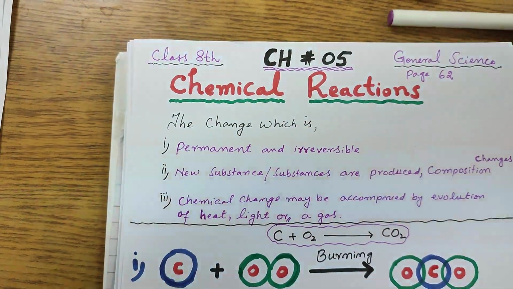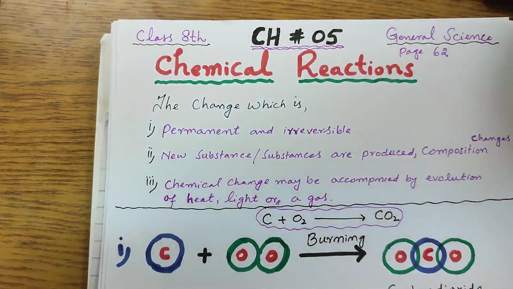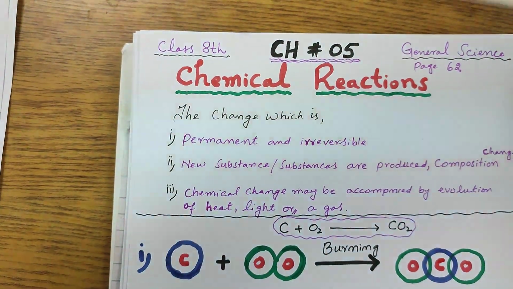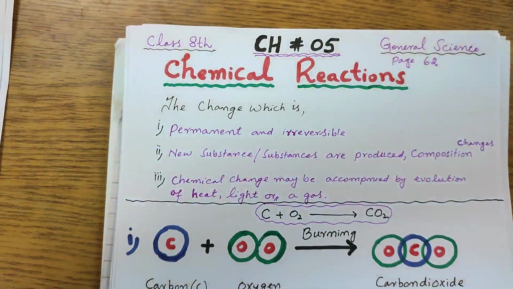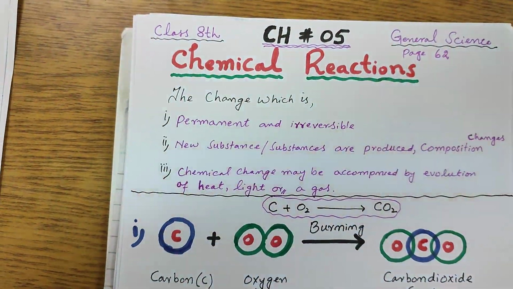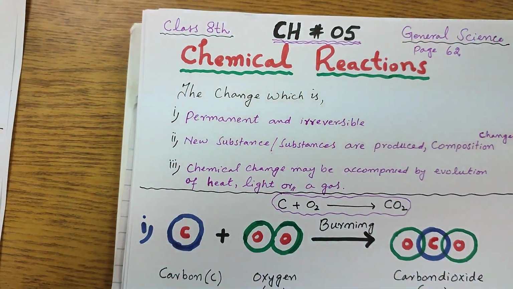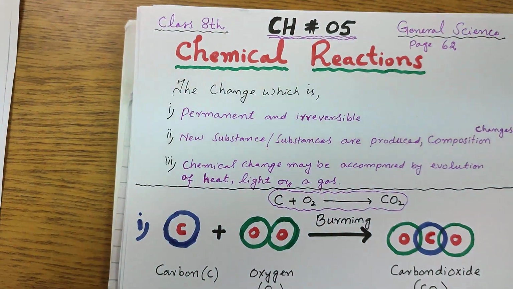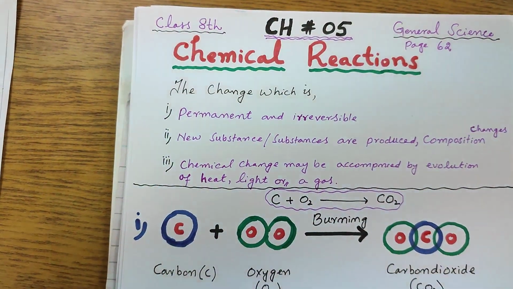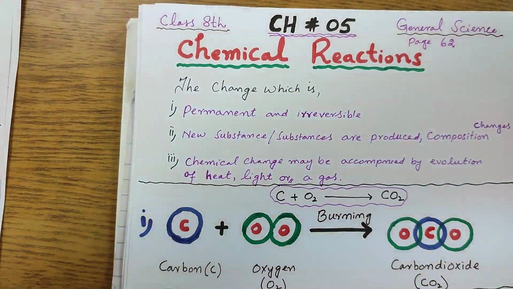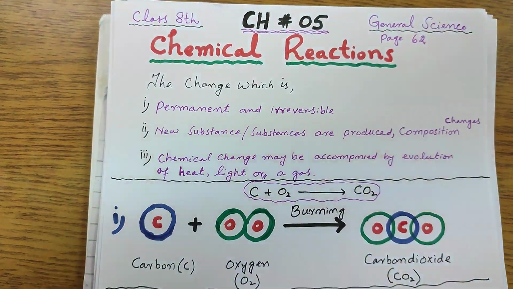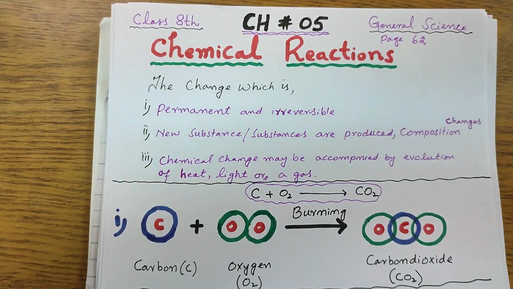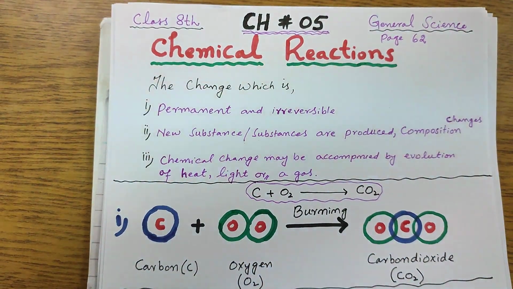Before starting this topic, I would like to recall your 7th class general science, where we studied physical change and chemical change. We learned that there are two types of changes. One type can be reversed.